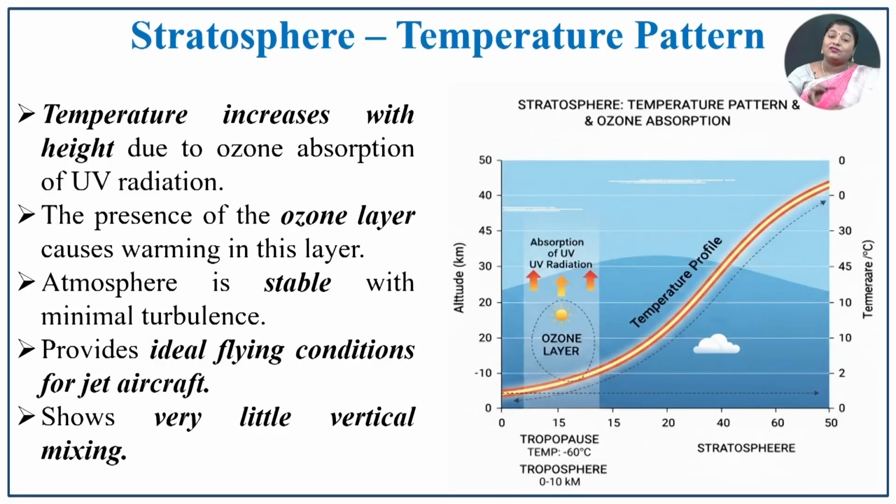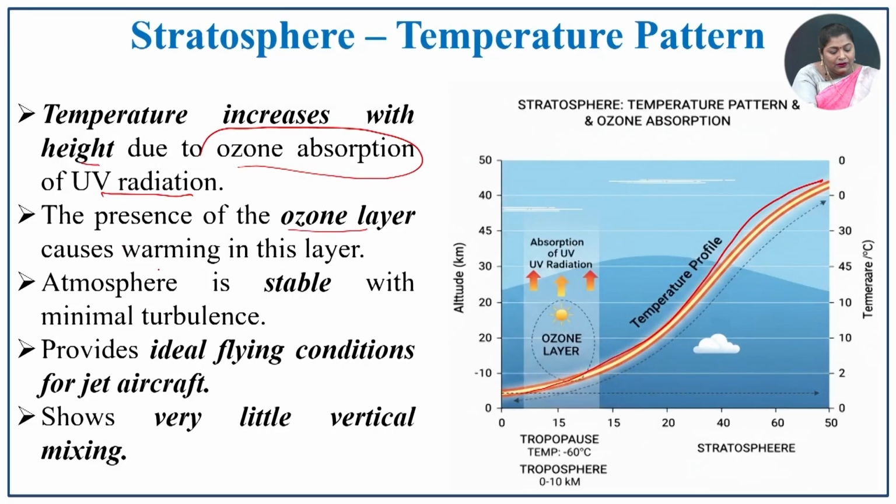The next is the stratosphere, the second layer of the atmosphere, where there is an increase in the temperature. The temperature is increasing with the height. So, due to what? Why is there an increase in this layer? Because of ozone absorption of ultraviolet radiation. If there is any absorption, it may be dust or polluted particles or other PM particles, what happens? Those characteristics will change.